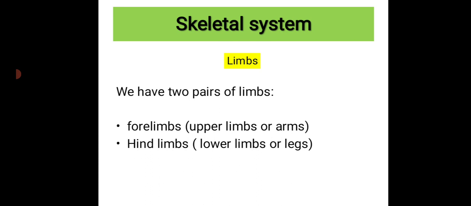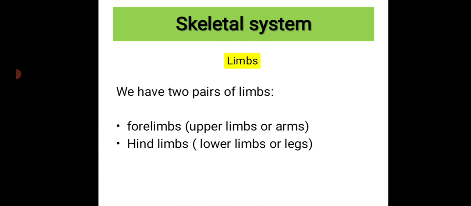Another part of the skeletal system is limbs. In the case of limbs, you can see two pairs, that is four limbs: the upper limbs or arms, and the hind limbs, that is lower limbs or legs. So, children, the two types of limbs are fore limbs and hind limbs. Fore limbs can also be called upper limbs or arms. Our arms are known as upper limbs and our legs are known as lower limbs.